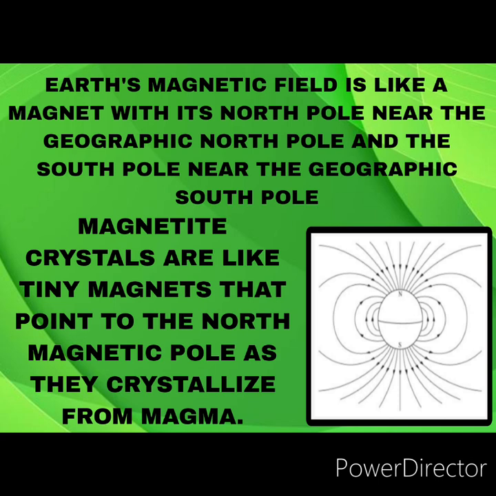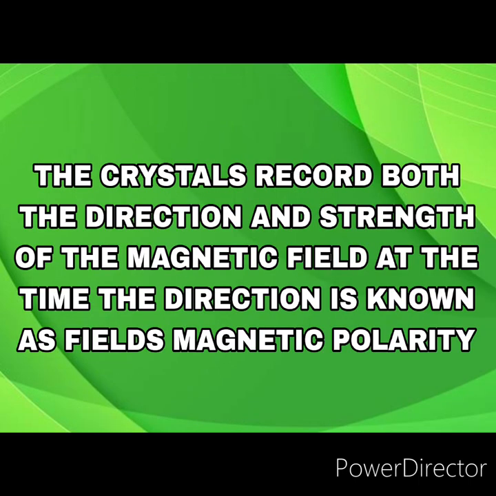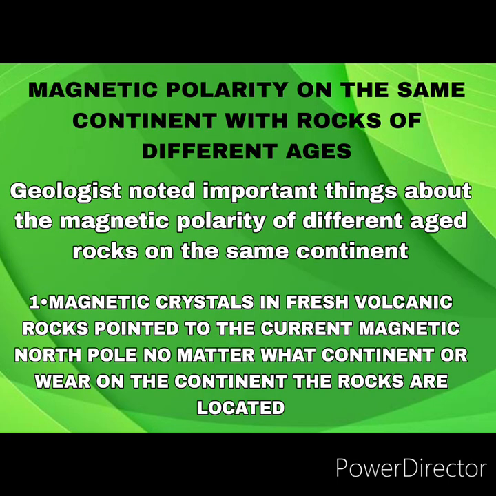Magnetite crystals are like tiny magnets that point to the north magnetic pole as they crystallize from magma. The crystals record both the direction and strength of the magnetic field at the time. The direction is known as the field's magnetic polarity. Now we will talk about magnetic polarity on the same continent with rocks of different ages. Geologists noted important things about the magnetic polarity of different aged rocks on the same continent.